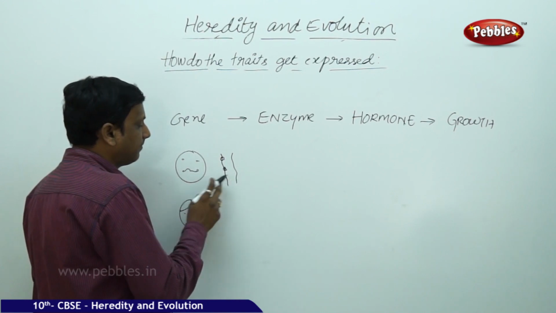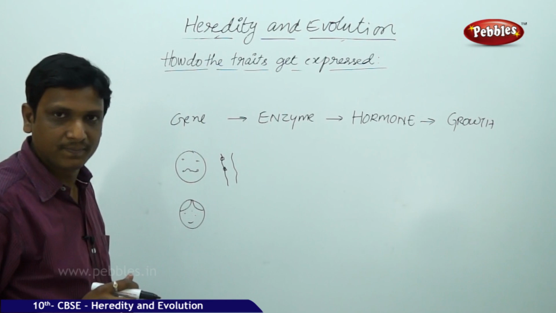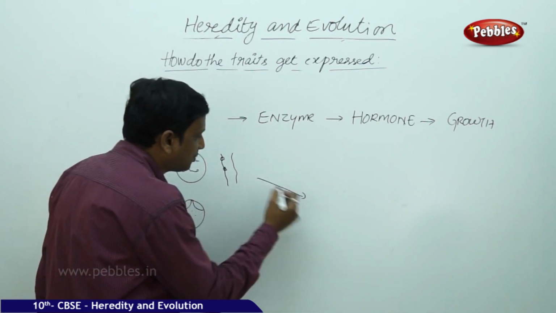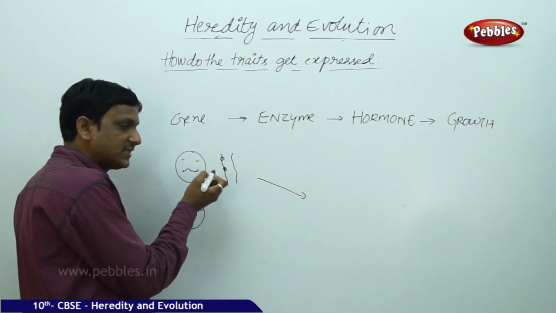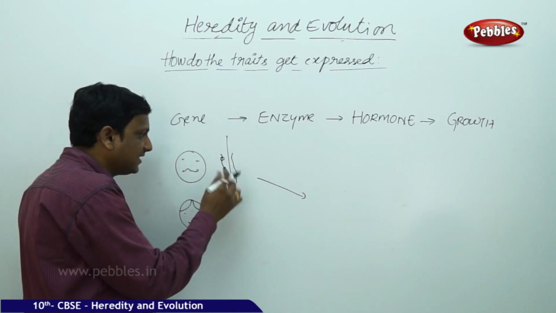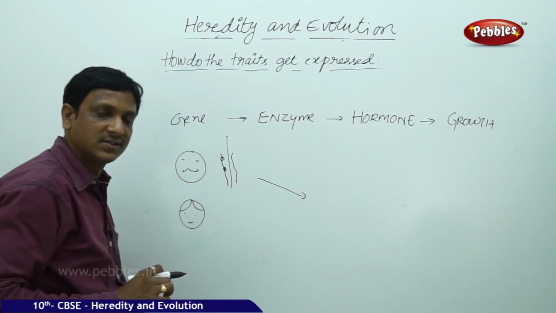Here the parent is having two sets of chromosomes. One set is passed in sexual reproduction. If both the genes controlling a character are on the same strand, and this strand is not passed, then what happens?